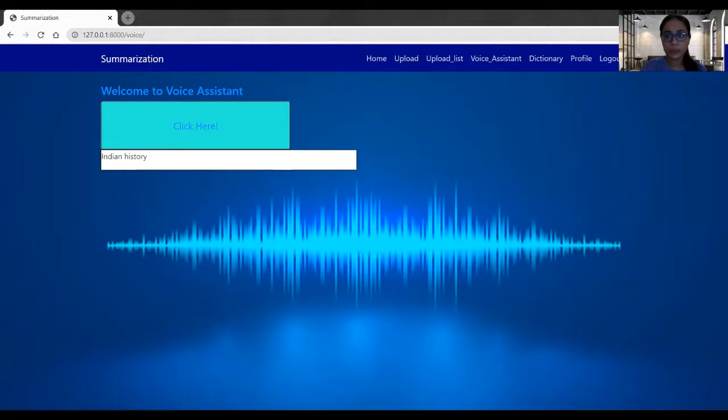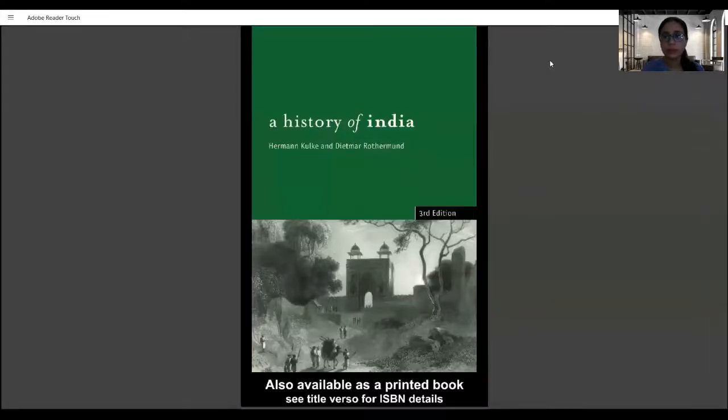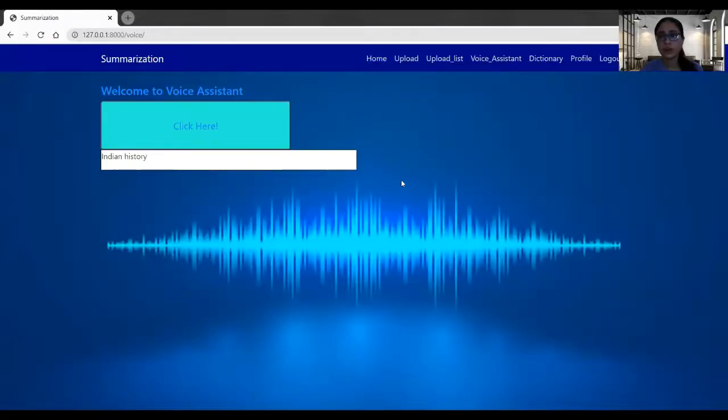So the PDF got opened here. I will share that screen. So here our PDF got opened. Now going back to the application, we'll do the Google search.